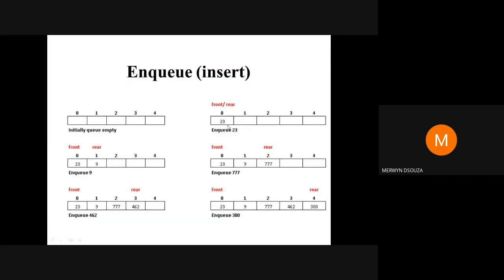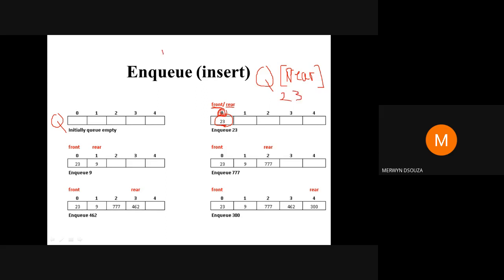Okay, so let's continue. So this is the situation now. If I ask you from this diagram, what is the value of front? Then you will say the answer is 0. Whatever is the value of the index, that is the value of front. What is the value of rear? You will say it is 0. And if this array name is Q, and I ask what is the value of Q rear, let me write it here, Q rear. What is the value of Q rear? Then the answer is 23.